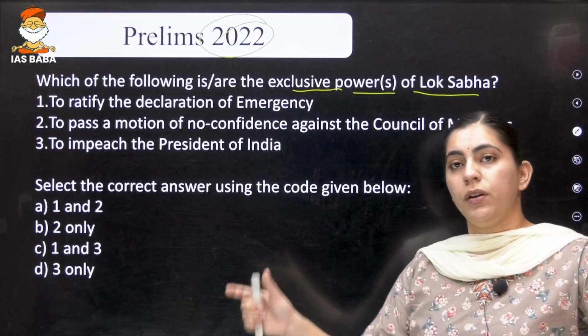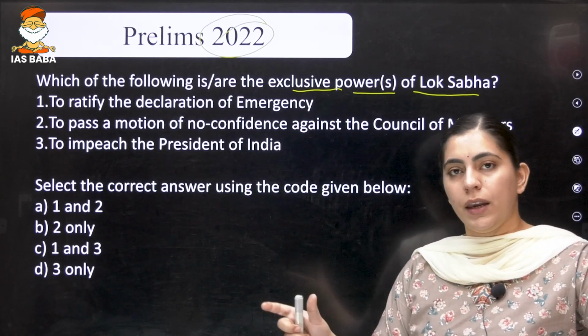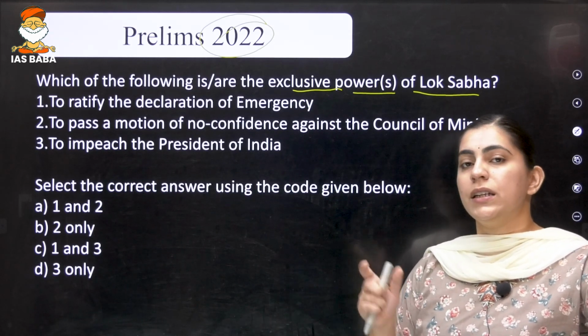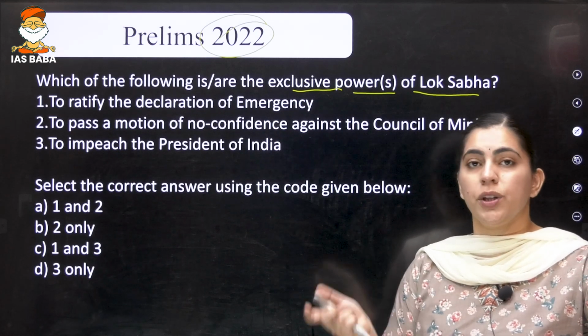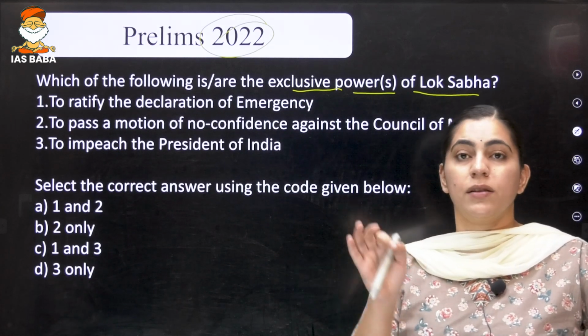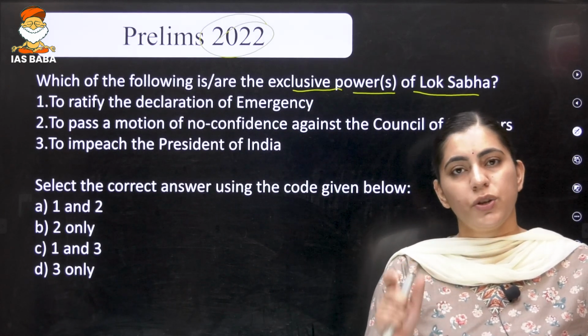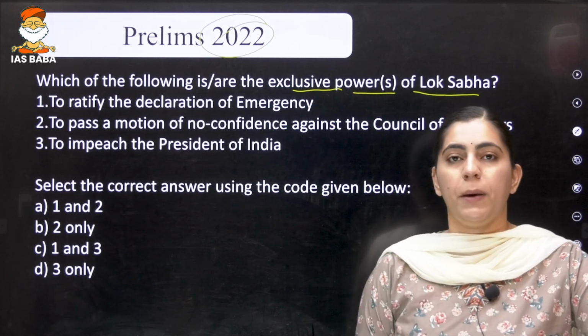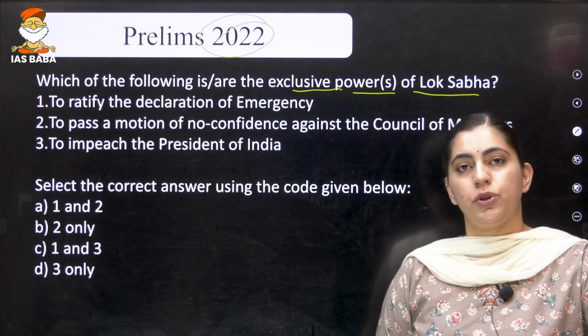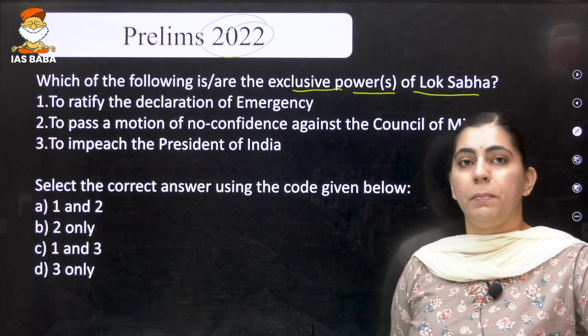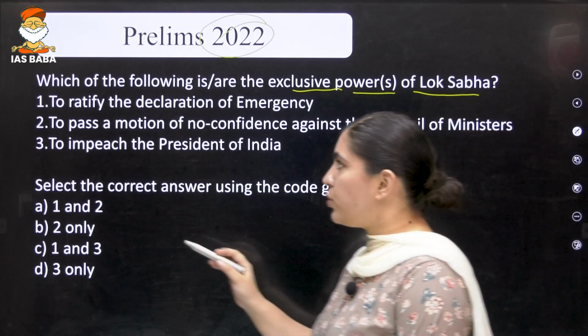Earlier the question was on Rajya Sabha and Lok Sabha having equal powers. So maybe this year the question can be framed as what are the exclusive powers of the Rajya Sabha. These are the pointers that you should keep in mind while solving previous year questions, because these are repeated themes. Let's come to the question.